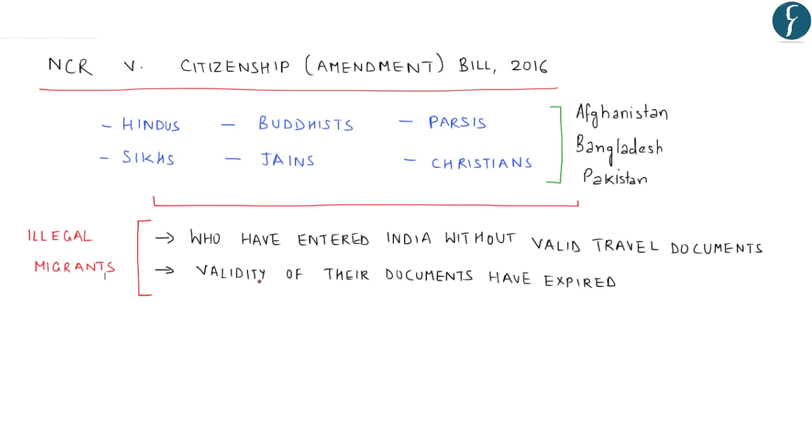Now this particular bill proposes to make them eligible for applying for Indian citizenship.